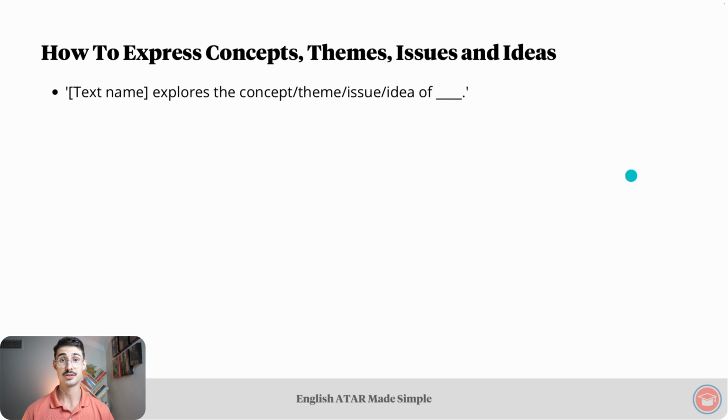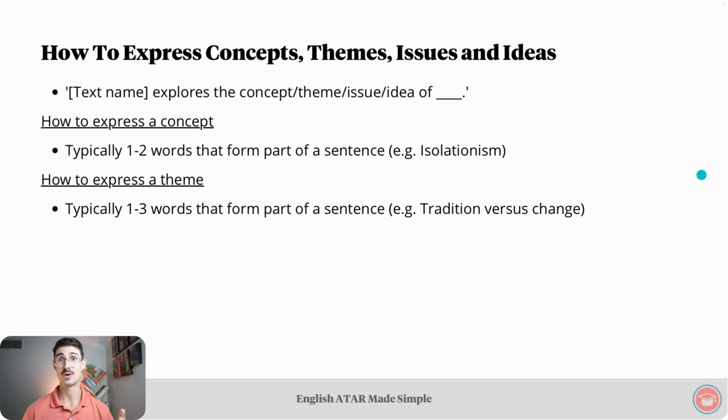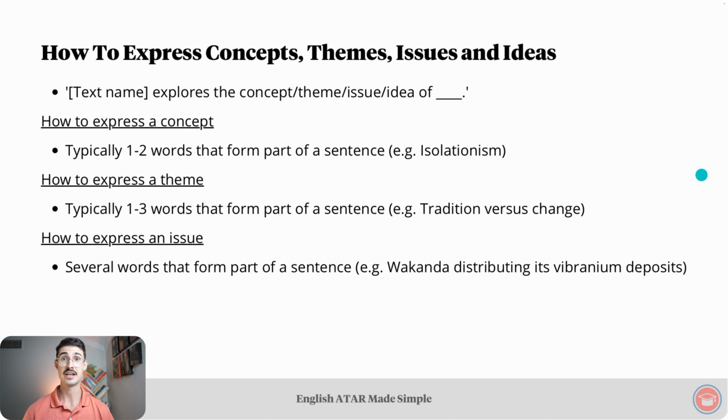And that expression looks something like this. Text name explores the concept, theme, issue, idea of blank. Specifically, if you're to express a concept, we know that it's typically 1 to 2 words that form part of a sentence. For instance, isolationism. If you're expressing a theme, it's typically 1 to 3 words that form part of a sentence. For instance, tradition versus change. If you're expressing an issue, it's several words that form part of a sentence. For instance, Wakanda distributing its vibranium deposits.